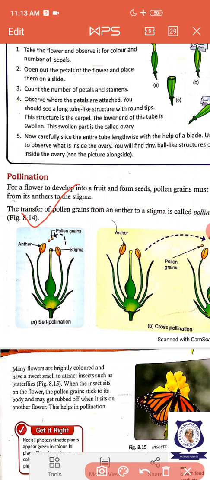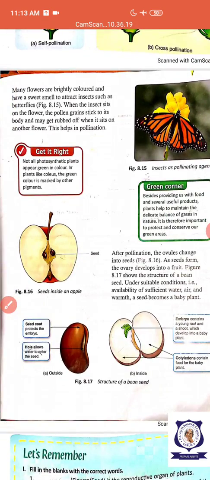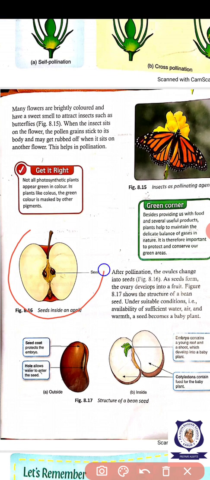What are the two types of pollination? Self-pollination, cross-pollination. Okay. After pollination, what are all the changes taking place? The ovary becomes the fruit and the ovule becomes the seed.